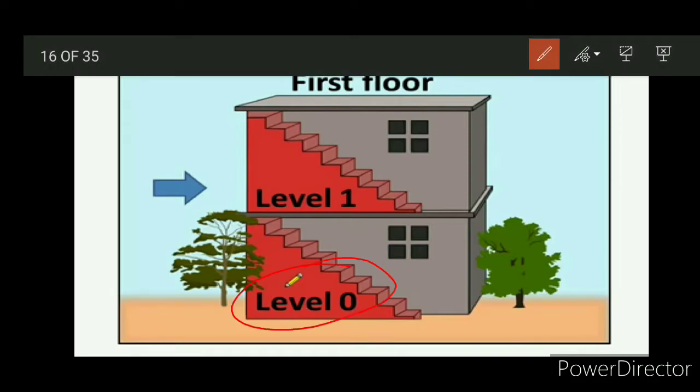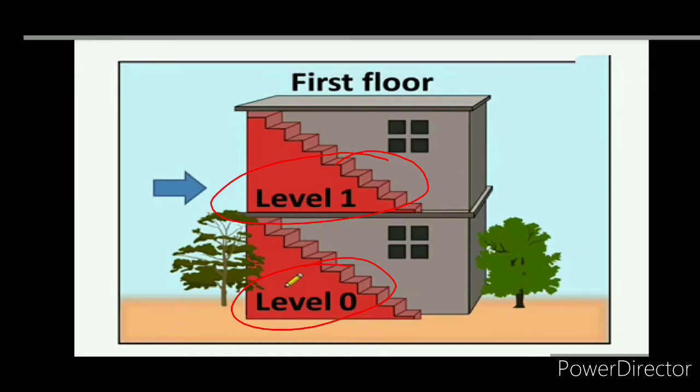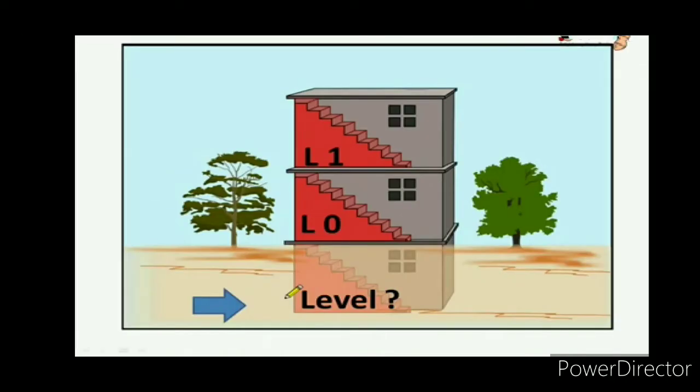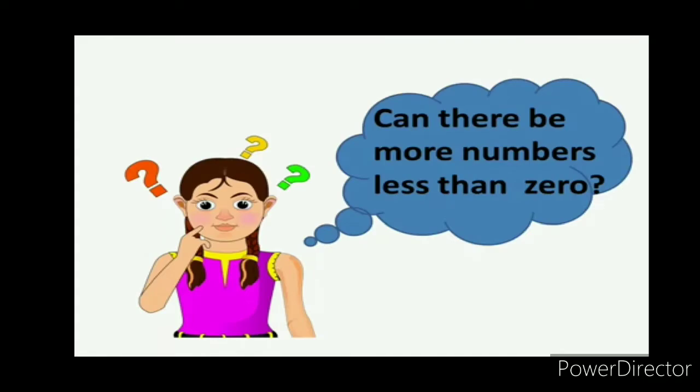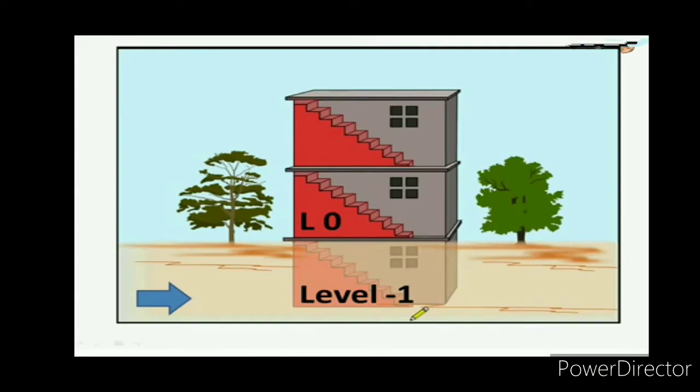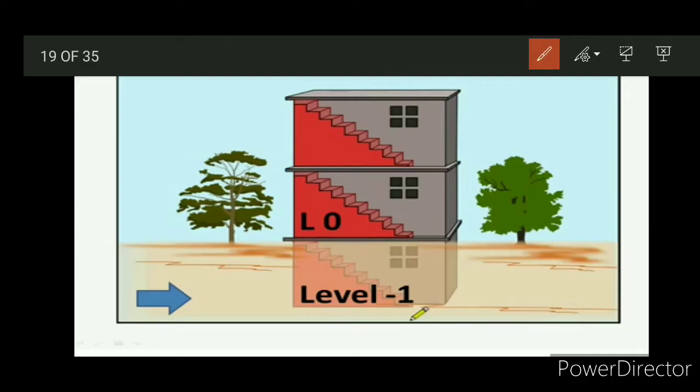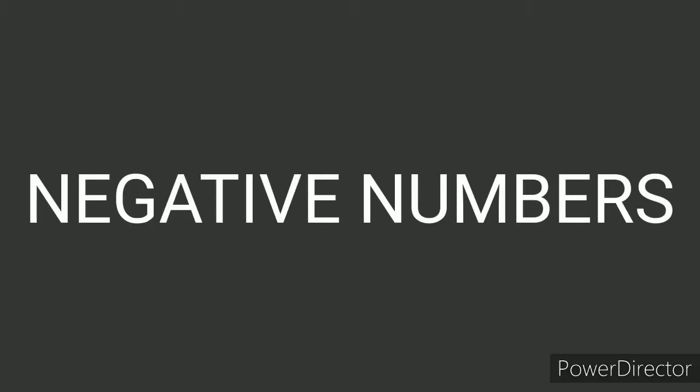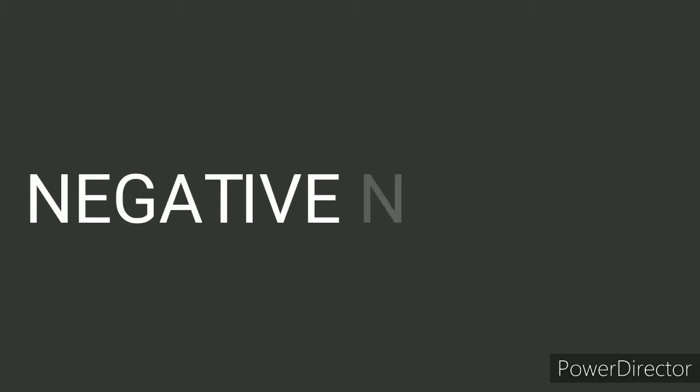He added one more floor. It is called the first floor. We can call it level 1. What about the floor existing below the ground level? How can we call this? Which level is this? Can there be more numbers less than 0? Yes, there are. We can call this level -1. Here we are introducing the concept of negative numbers.